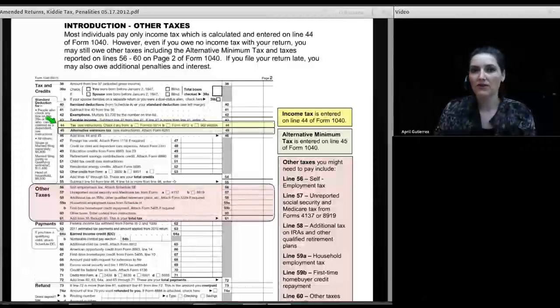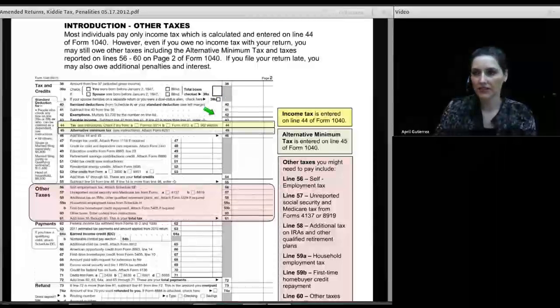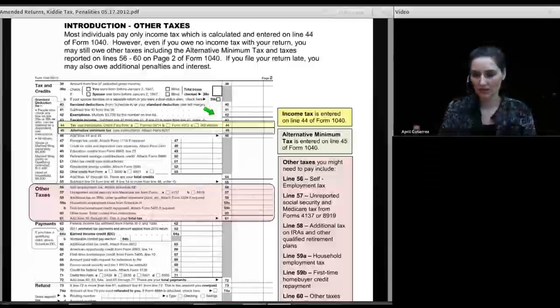Line 44 is where you go to compute your tax. Essentially, when you compute tax, you start with your adjusted gross income on line 38. You subtract out your standard deduction or your itemized deductions if you have any. You then subtract out your exemption deduction. That's you, your husband or wife, and your children if you have dependents. And you arrive at a number on line 43, which is called your taxable income.